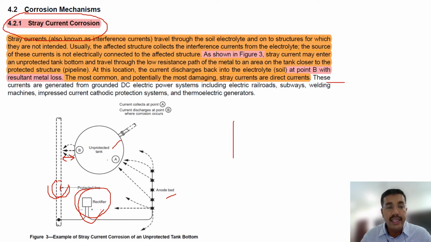Here it is written, these currents are generated from grounded DC electric systems including electric railroads, subways, welding machines, impressed current cathodic protection systems, and thermoelectric generators. These are the areas where stray current will come.